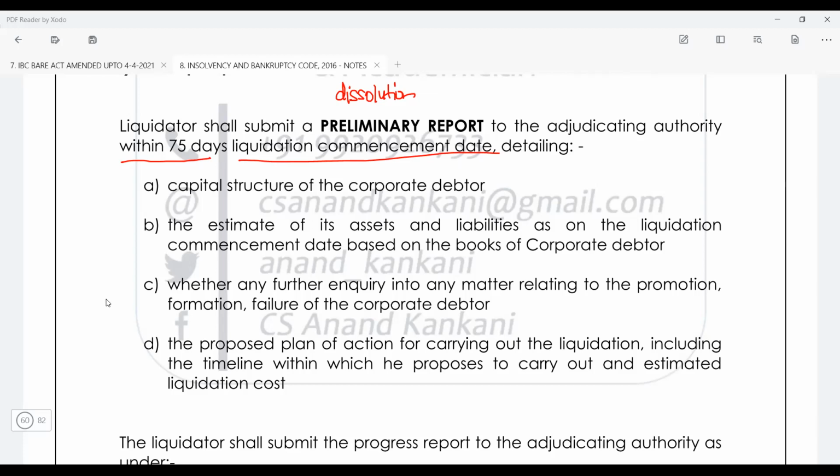So the liquidator will prepare the preliminary report, and in that preliminary report he is going to mention the capital structure of the corporate debtor, the estimated assets and the liabilities, right? And then any further inquiry. So this is another point. He has to do the inquiry from the promotion formation of the corporate debtor. And then the proposed plan of action: how the liquidation is going to be carried out, in how many days, how many assets are there, when will you sell it, where it will be sold. So it is going to be the preliminary report.